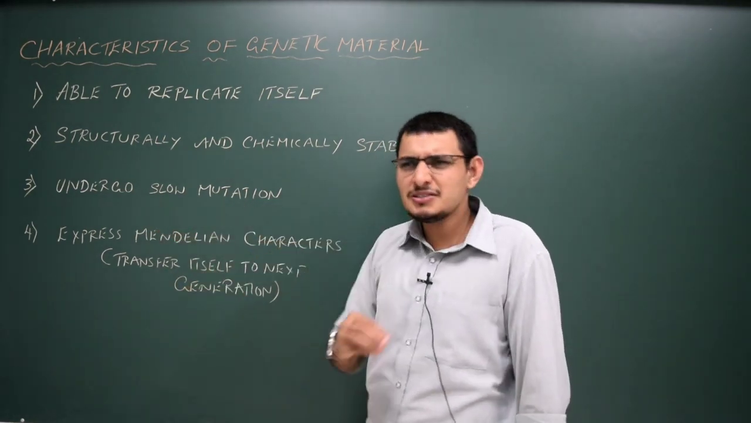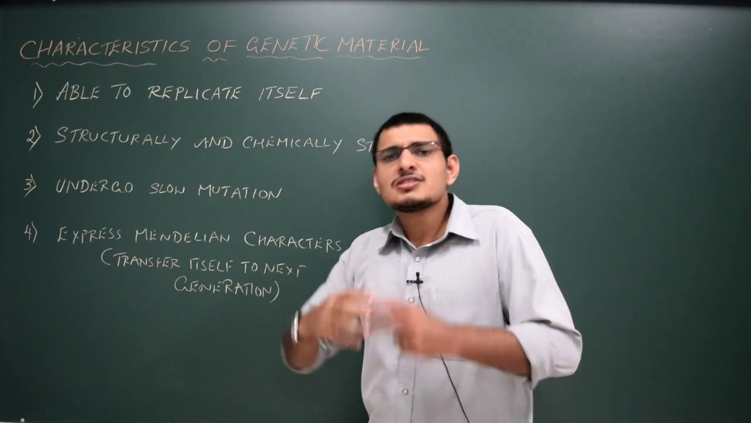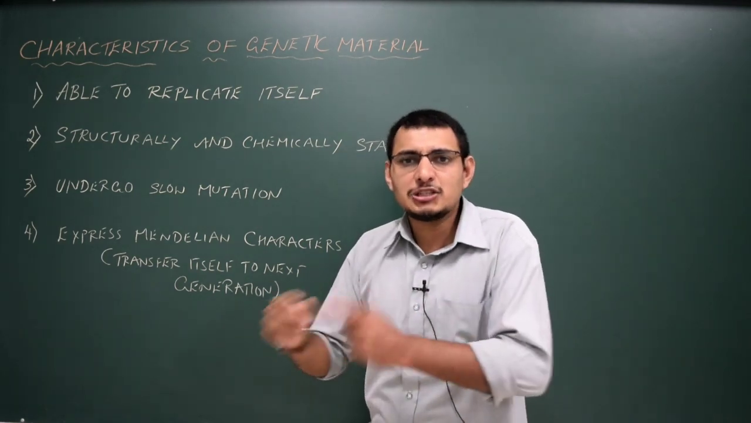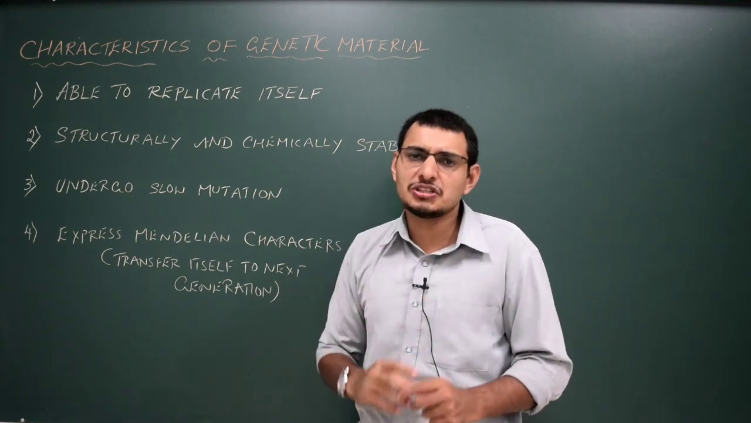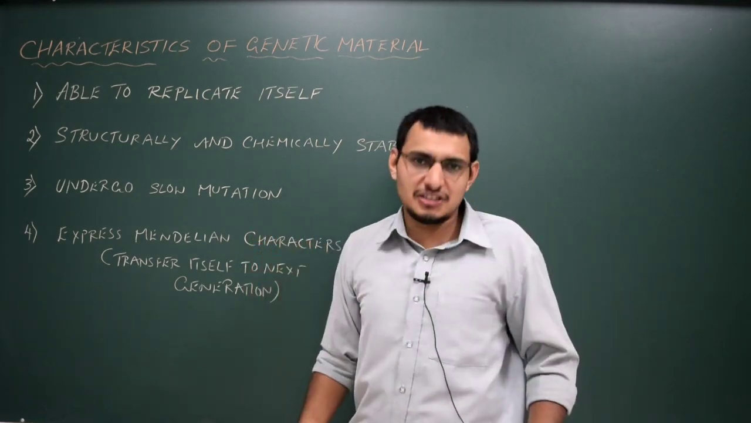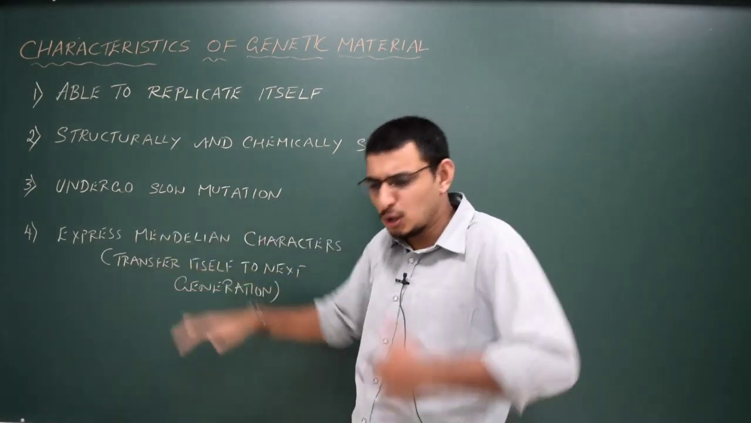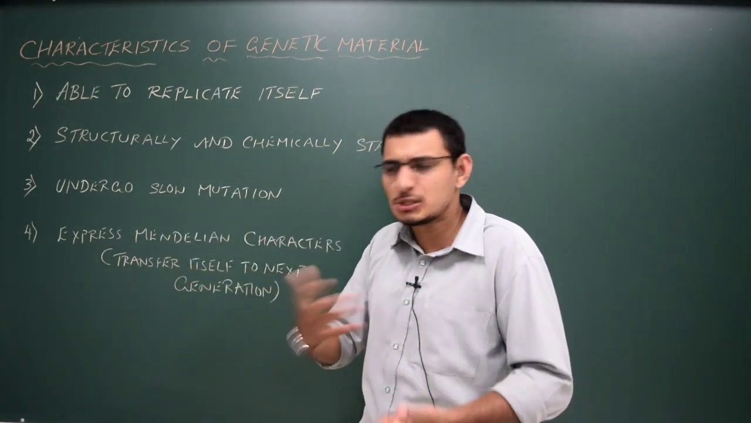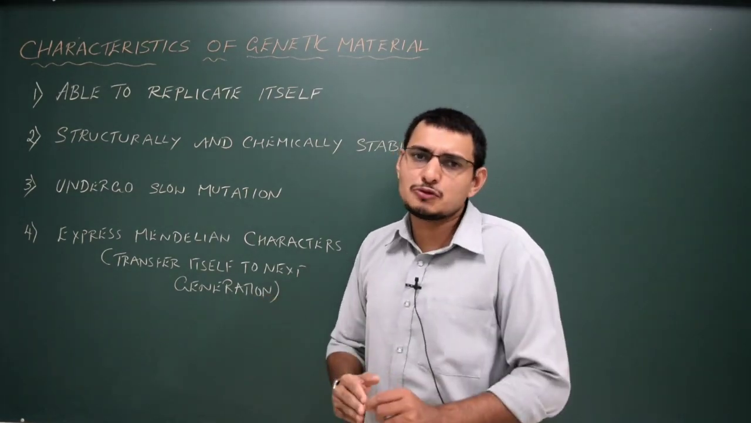Slow mutation means a new sequence will be added gradually or some sequences will be deleted gradually. It is not a fast process. It will not take place within one generation. It takes millions of generations. Got it? For this process, it has to take a lot of time. Slowly, it has to undergo mutation and ultimately a new species will be produced.